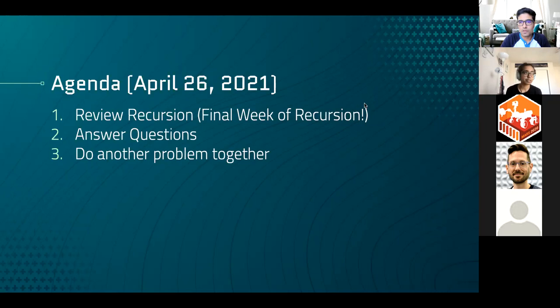Yeah. So just gonna go on a tangent. Some of you will see recursion in math as well, so don't get freaked out. It's a similar topic, but back on the agenda. We're gonna review recursion, show you guys a new example or an analogy, and finally answer a question and code it and have fun. Yay.